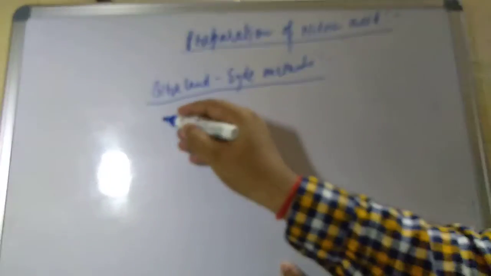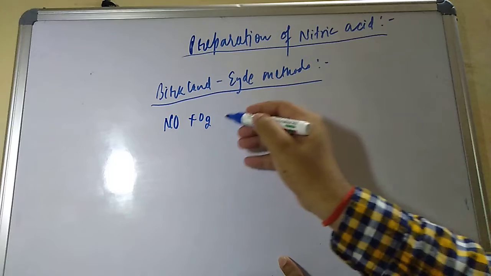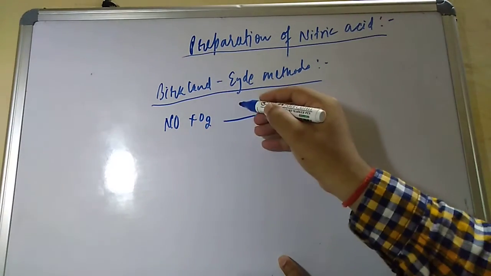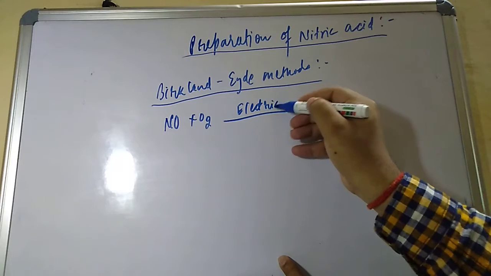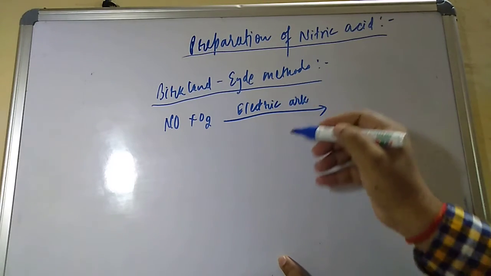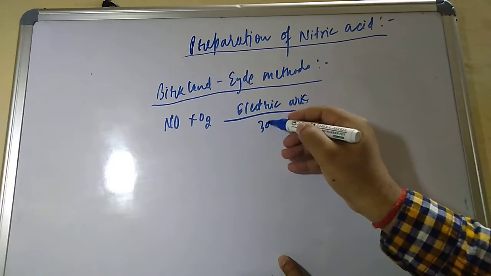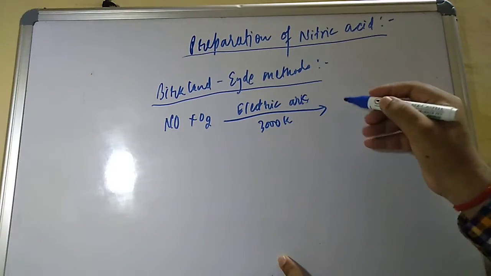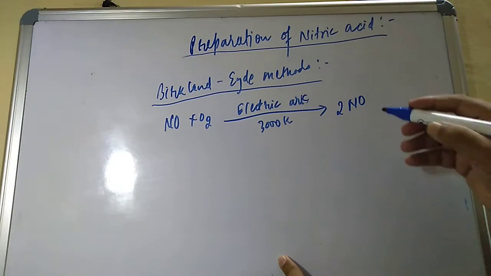In this method we take nitrogen and treat it with oxygen with the help of an electric arc, at a temperature of 3000 Kelvin. It will give nitric oxide.